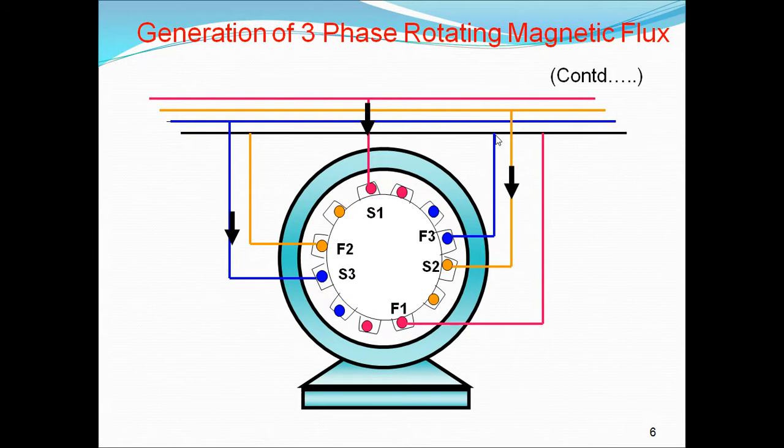So all the finishing terminals are connected to the neutral, so it is connected in star connection. These are the lines, and this one is the neutral. This is how the winding is connected to the stator. If you see here, this is the stator frame, and it has slots on the inner periphery. In these slots the windings are placed.